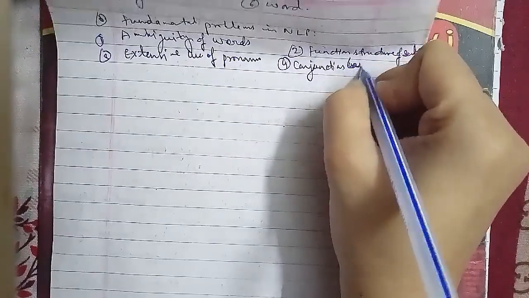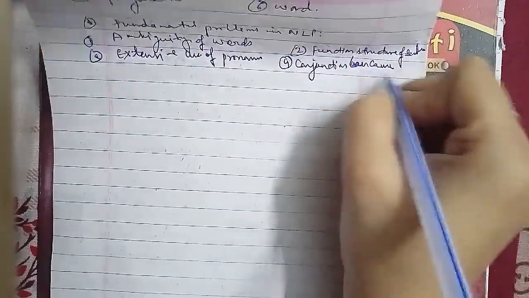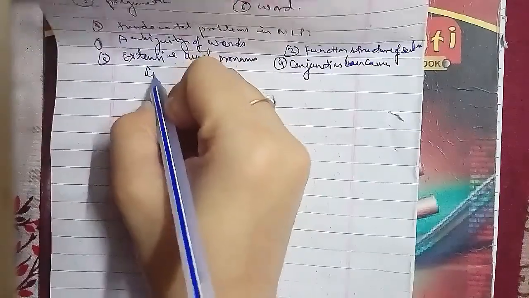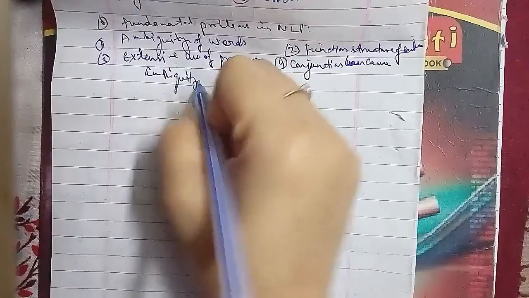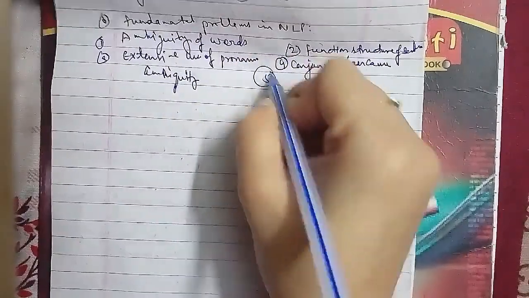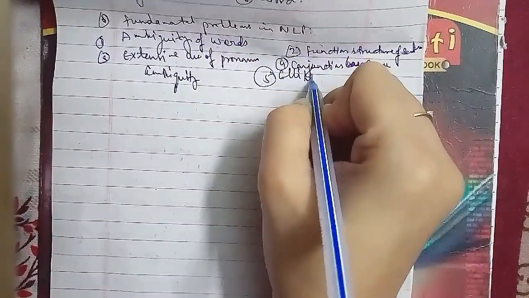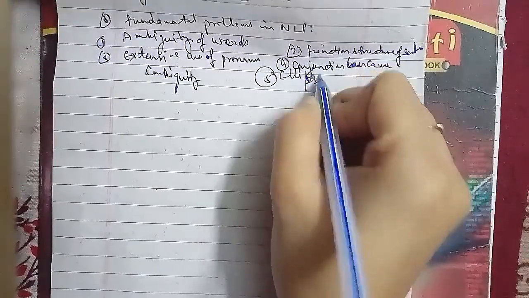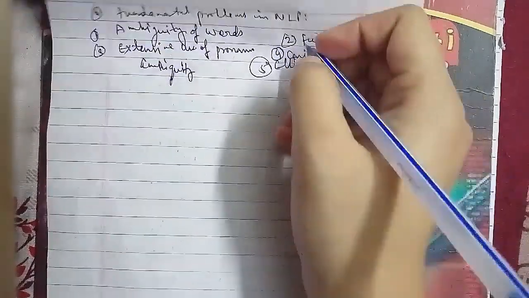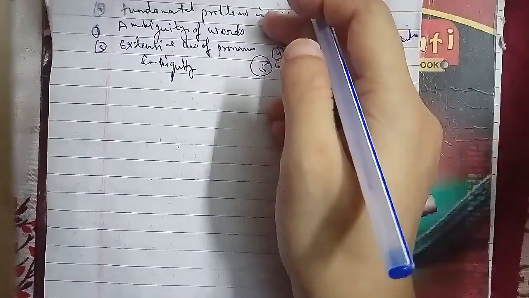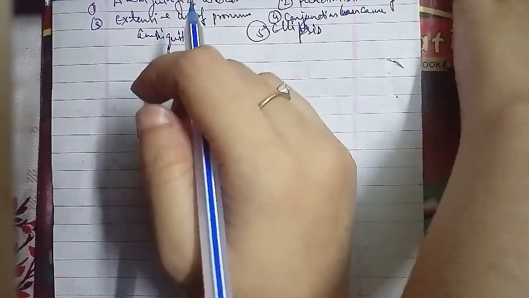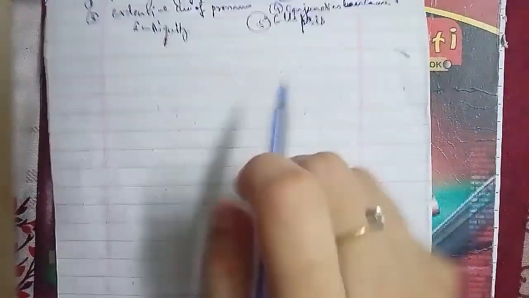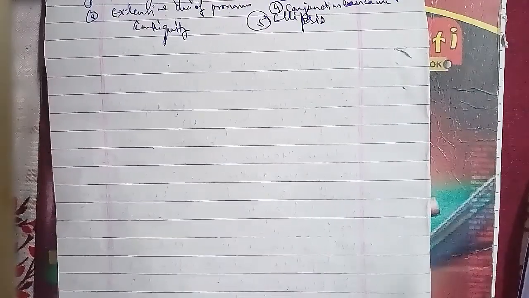The second is syntactic analysis, or parsing technique. The third is augmented transition network. These were the three major natural language analysis techniques.